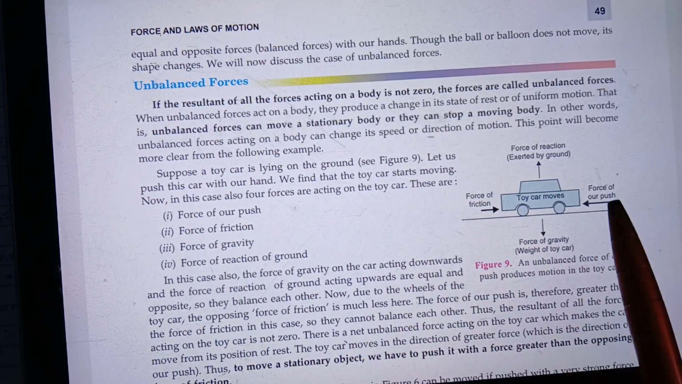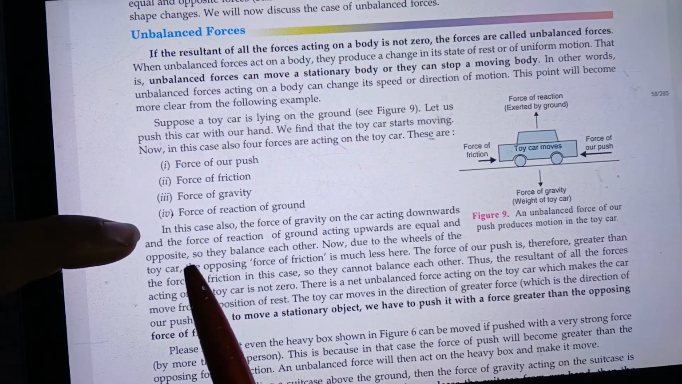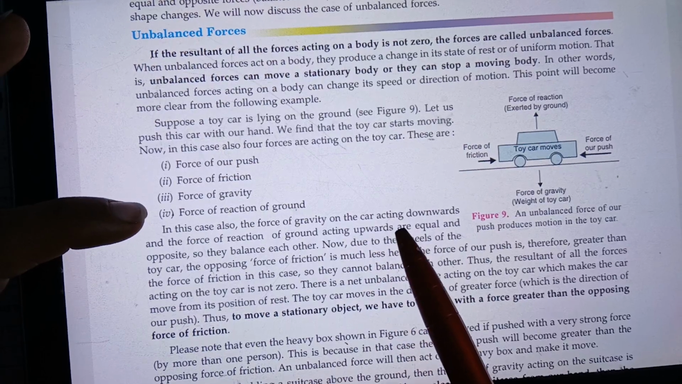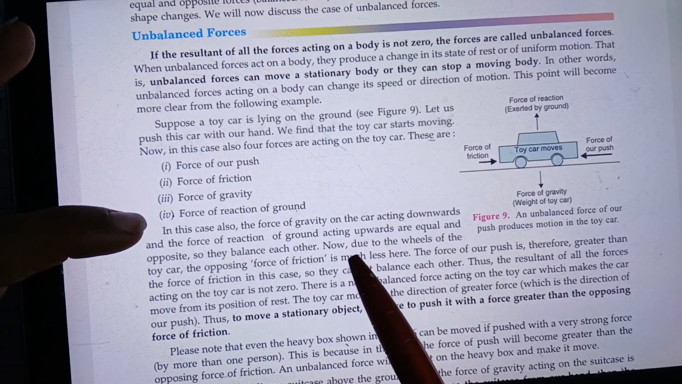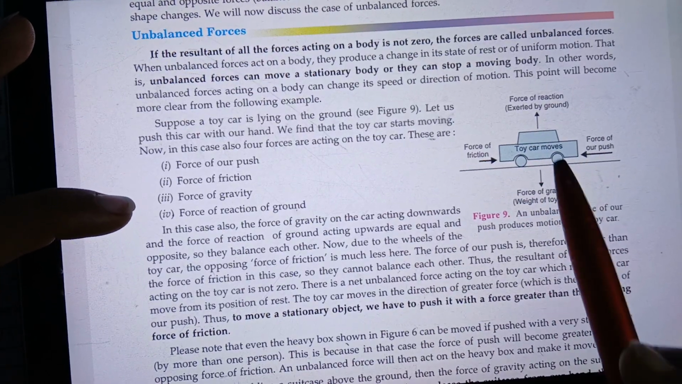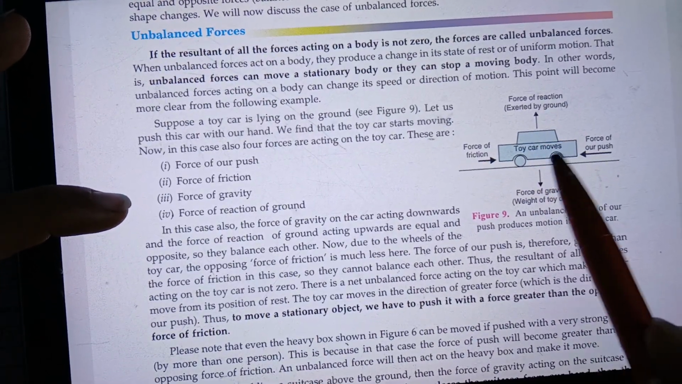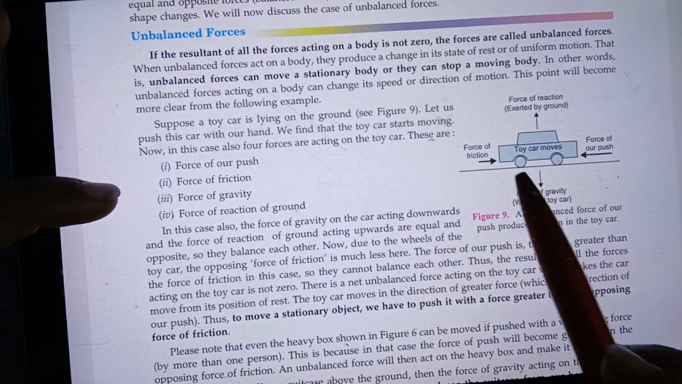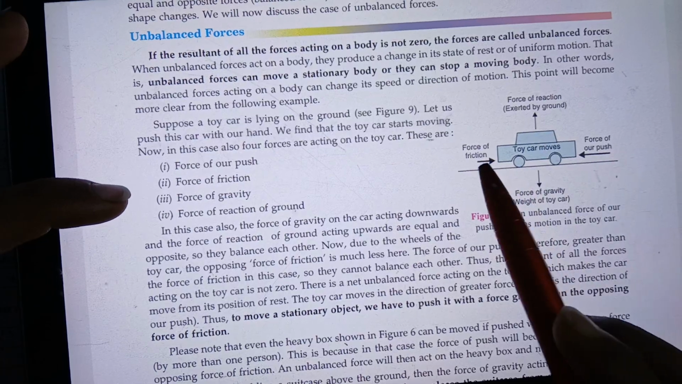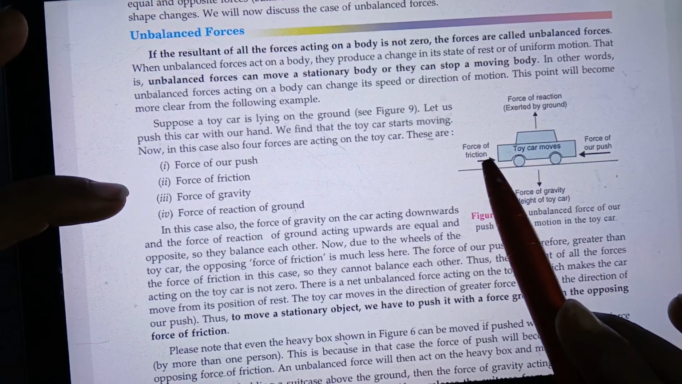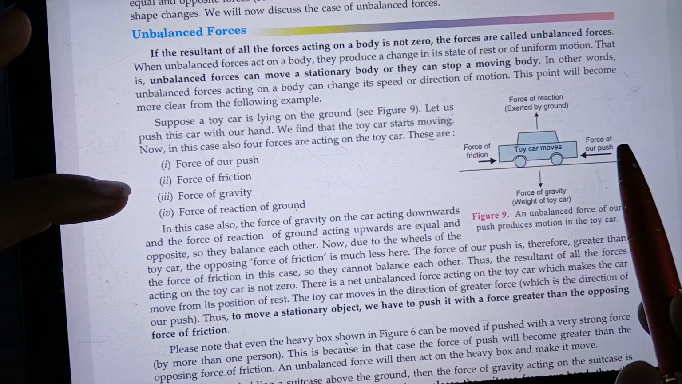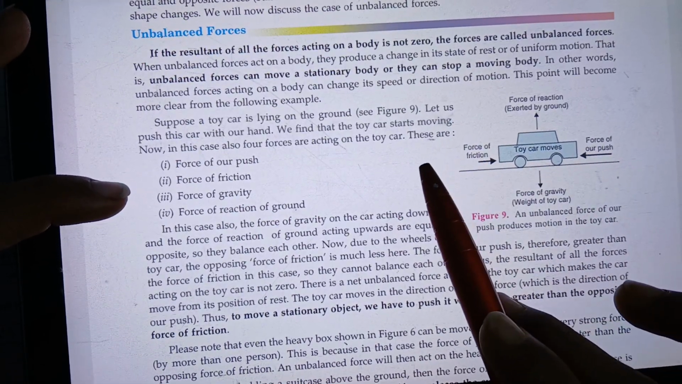These we have seen, but in this case the force of gravity on the car acting downwards and the force of reaction of the ground acting upward are equal, so it will not move in this direction. The toy will not move in the y direction. But since the force of friction and the force of our push are unequal, it means the friction is less and our push force is greater than the friction force, so it will move in the negative x direction.